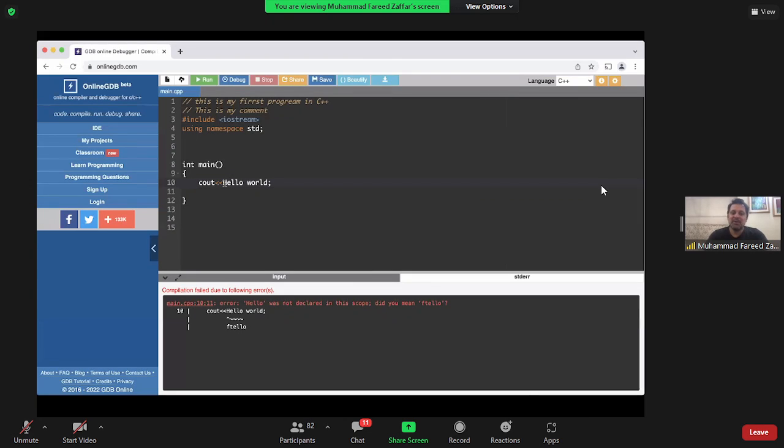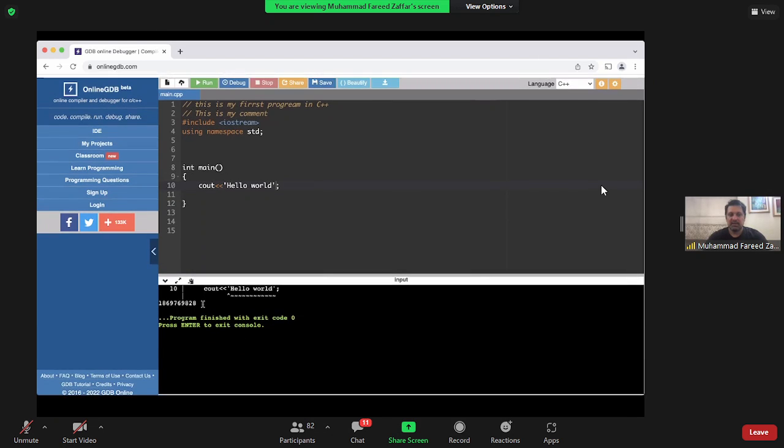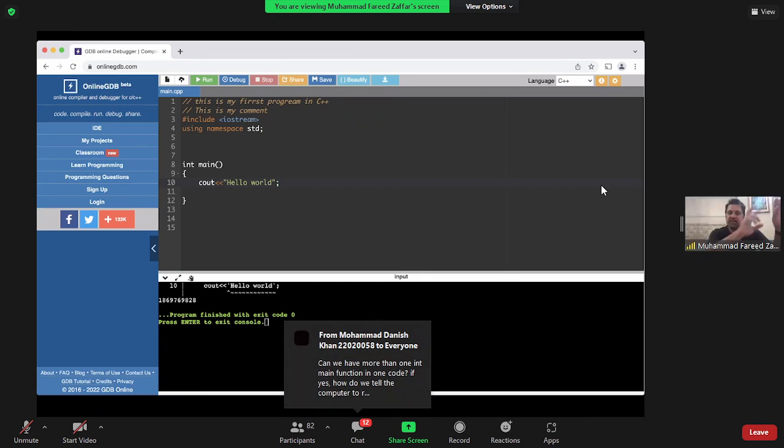So sometimes the comments are... Okay, if I use it wrongly, if I use single quotes, then again C++ is going to tell me the program finished and so on. This is not my expected behavior. It did something which it wasn't supposed to do. It tried to convert it, but I want to print this on the screen, so I need exact double quotes on both sides, and it will treat whatever I put in here as a string and it's going to print that to the screen.